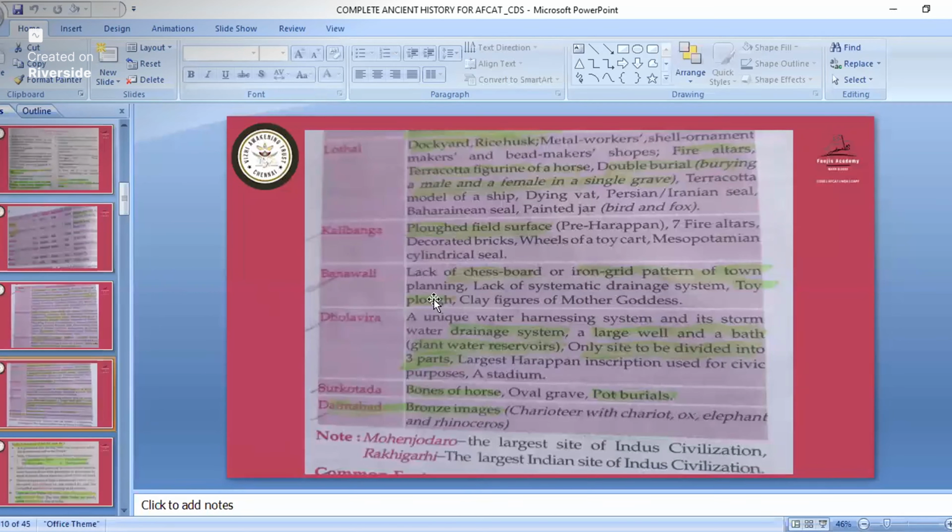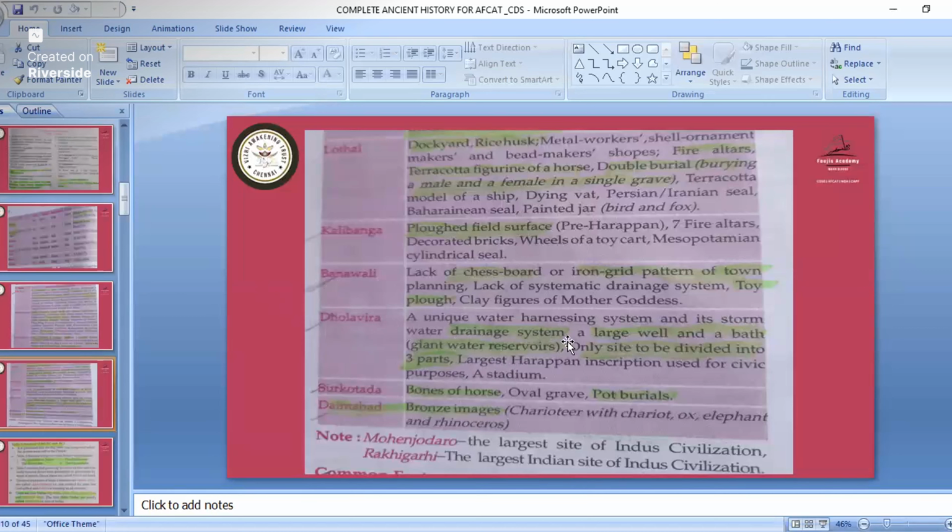If they ask which city of Harappa is not planned, Banawali will be the correct answer. But if they give Chanudaro also as an option, you must see. Otherwise, if they have not given options like 1, 2, 3 or 1, 2 only, then you must mark Banawali only. So now we'll see Dholavira.